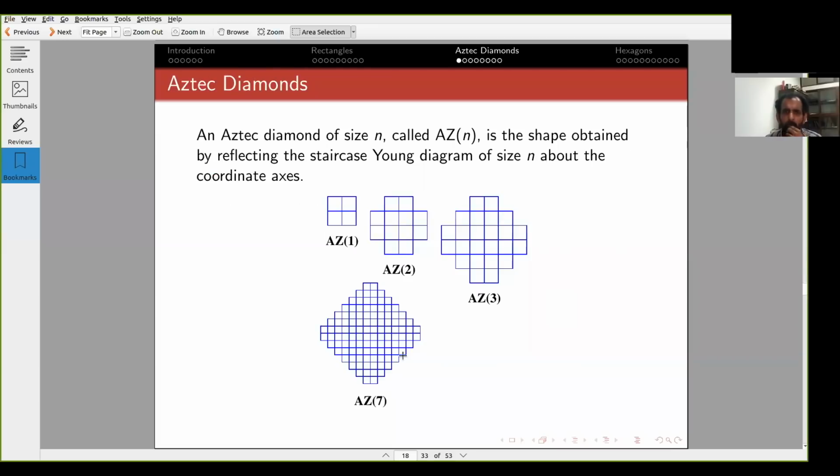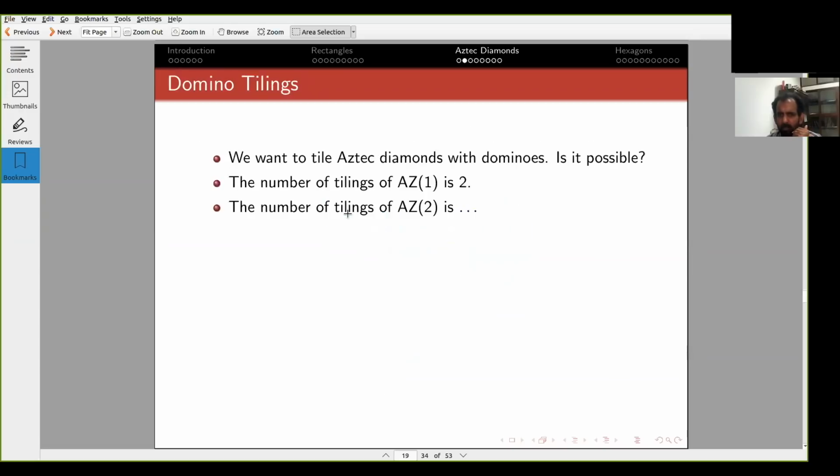So how many tilings, I'm still talking about domino tilings, are there of the Aztec diamond? For AZ1, there is clearly 2. I can do 2 horizontal dominoes or 2 vertical dominoes. Okay, so that's what I said over here. How many tilings are there of AZ2?